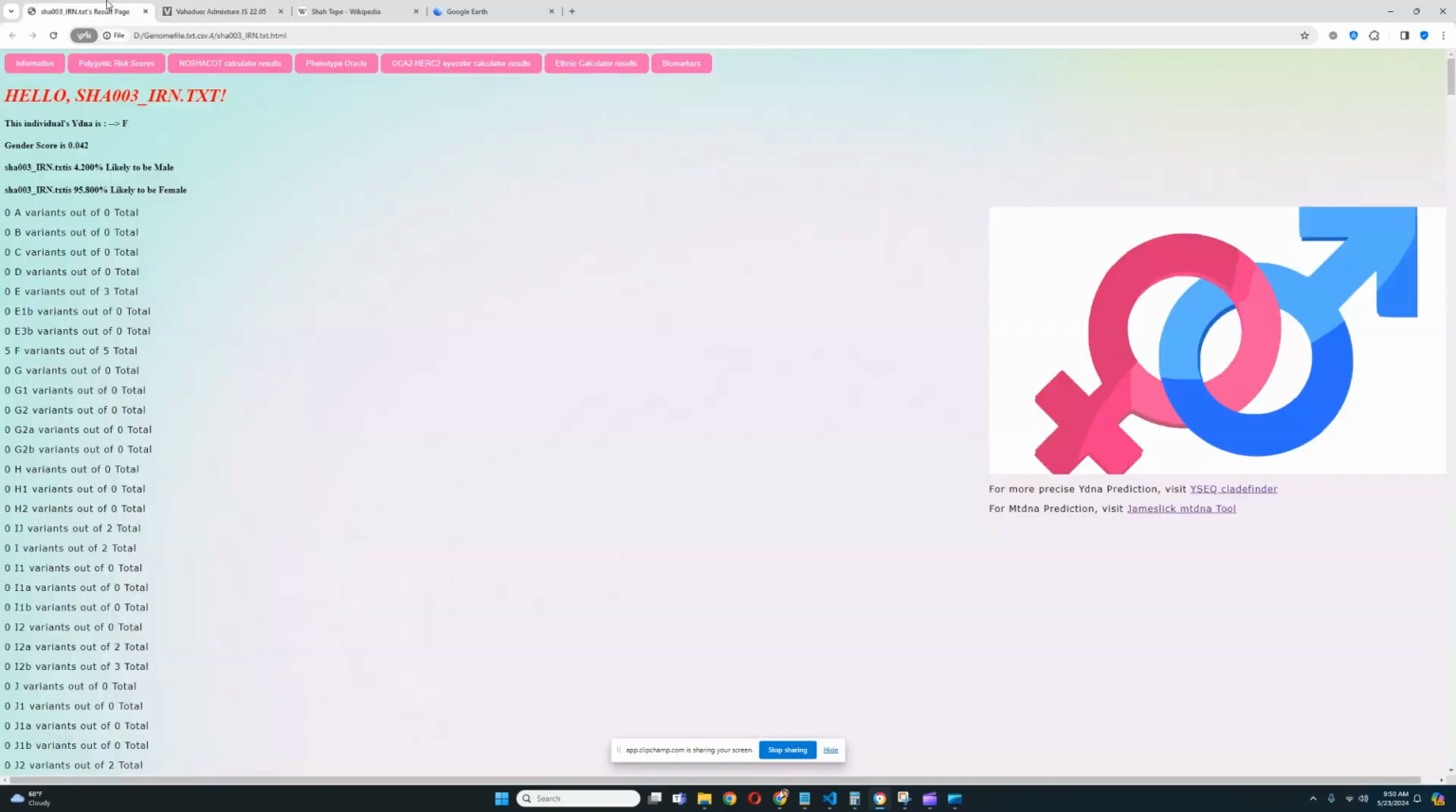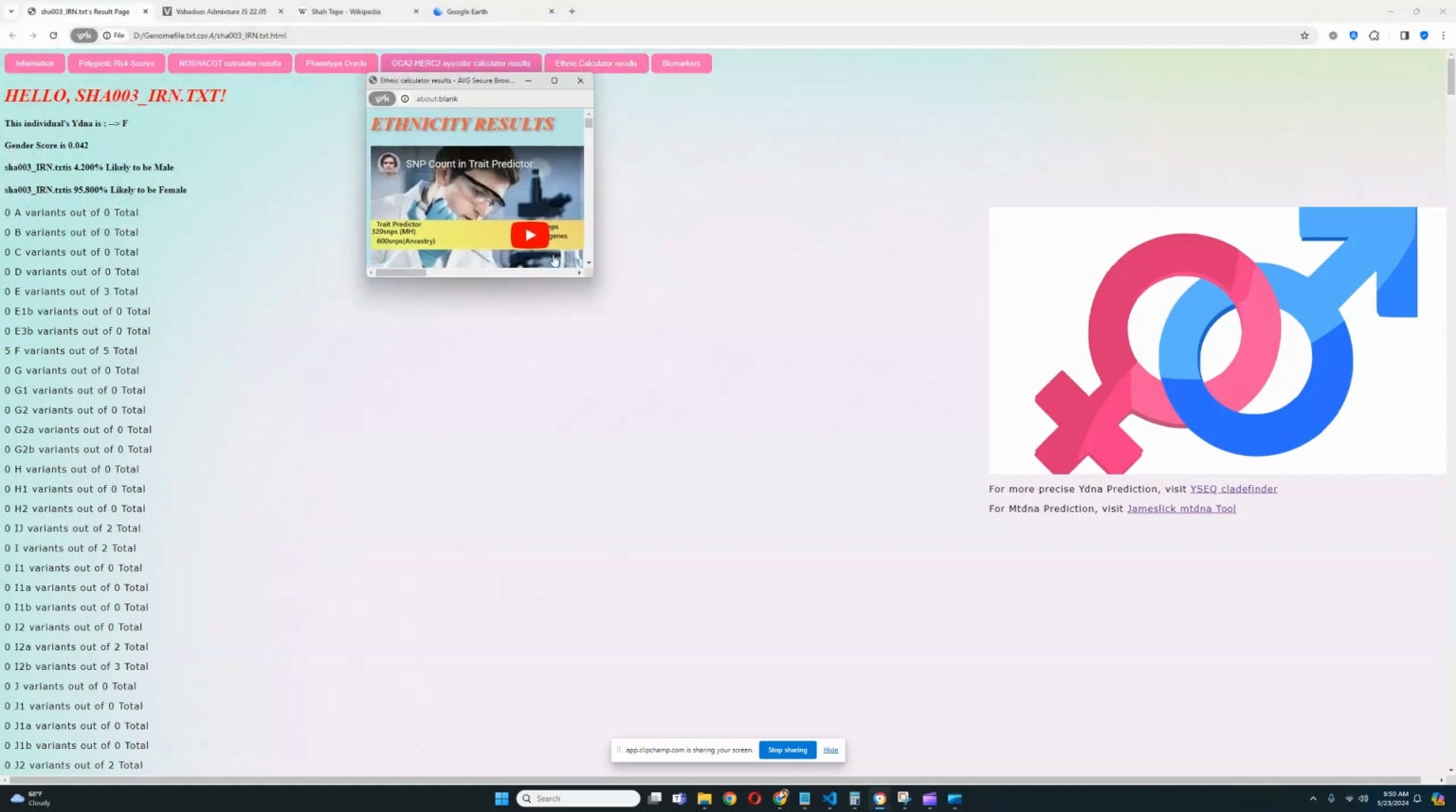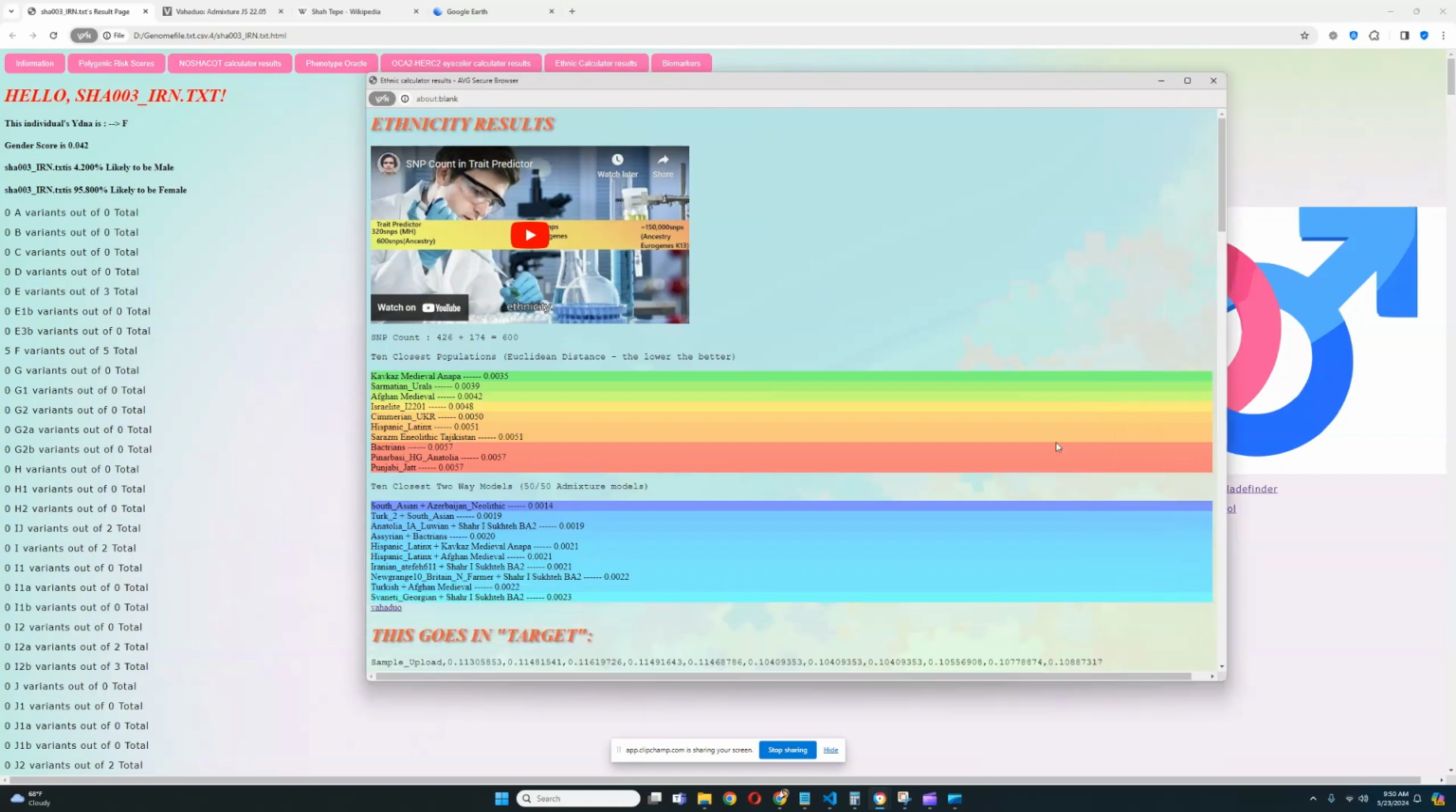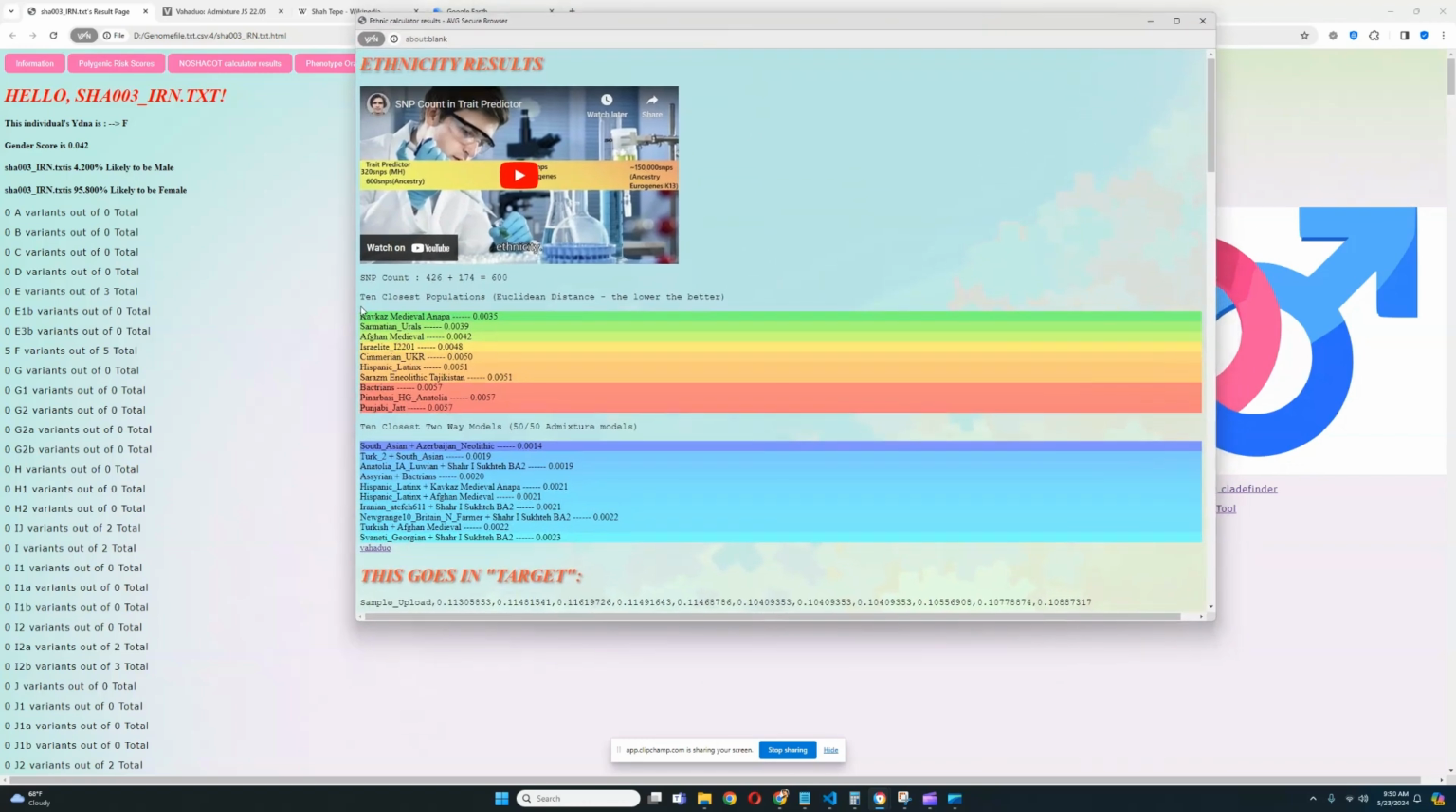So let's see what they score with my trait predictor. So keep that in mind. This person has some Indo-European admixture, not only West Asian stuff. Let's see what they score with ethnic calculator. And here they are closest to Kafkas medieval Anapa, that is with 600 SNPs, quite decent coverage, followed by Sarmatian from Urals, followed by Afghan medieval, followed by Israelite, Cimmerian, Hispanic, Sarazm Neolithic from Tajikistan. Decent model, actually, quite a decent result.